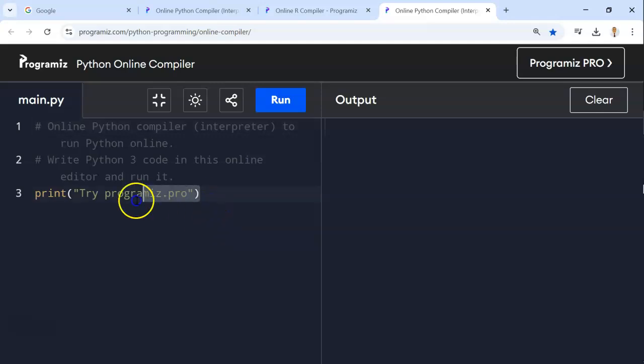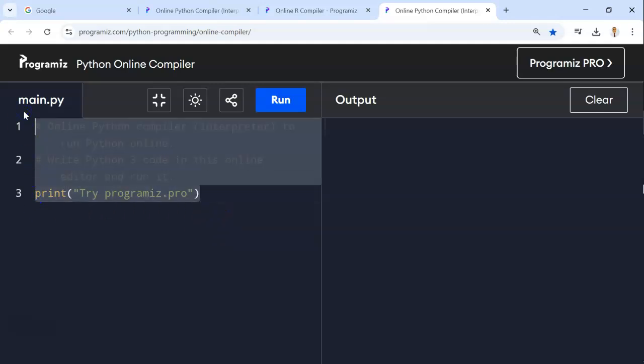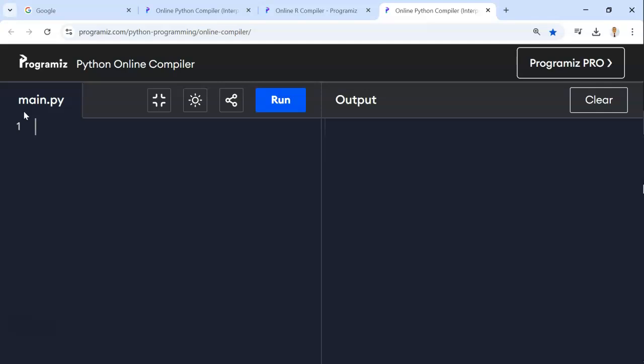To start off with, I'm just going to delete everything that's there. Every time you open up a new program or the link, it gives you some sample code. Here is where my program will be, on this side where it says main.py, and the result of the program I write will be on the output side, which is here.